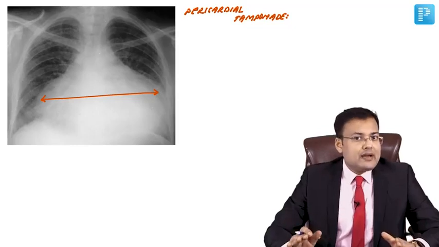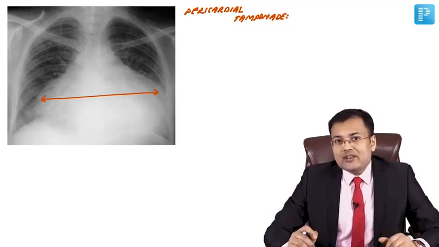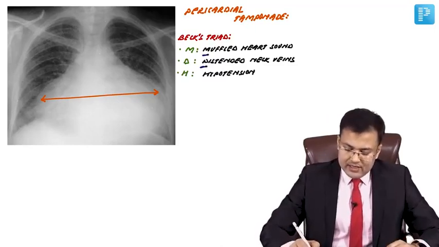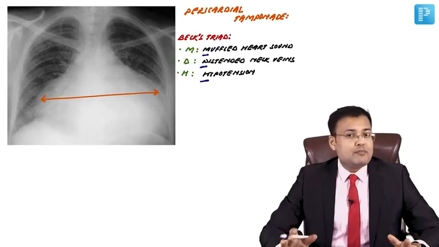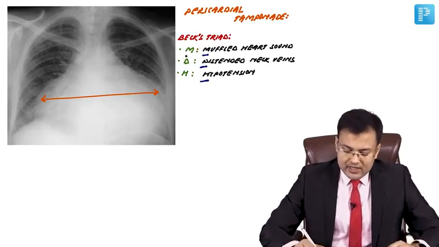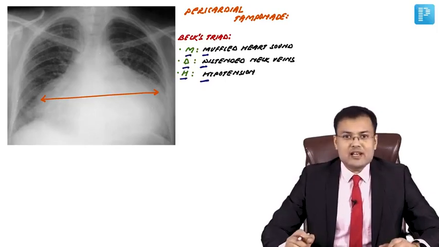You know, pericardial tamponade is characterized by Beck's triad. So what are the components of Beck's triad? Muffled heart sound, distended neck veins and hypotension. Muffled heart sound, distended neck veins and hypotension. So mnemonic is MDH, asli masale such.